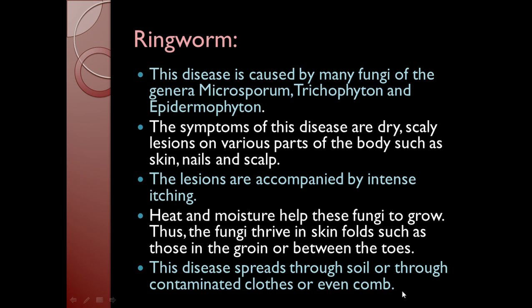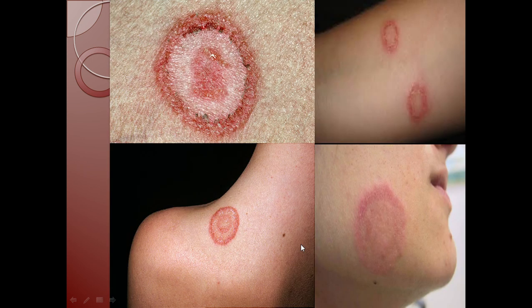So, you should avoid using the materials used by your friend or someone else because the disease ringworm can spread through the contaminated clothes. Even the comb is responsible for spreading ringworm. Here you can see actual pictures of how these lesions appear on various parts of the body: on the shoulder, on the hand, on the face. It is accompanied with itching and that itching is unbearable.